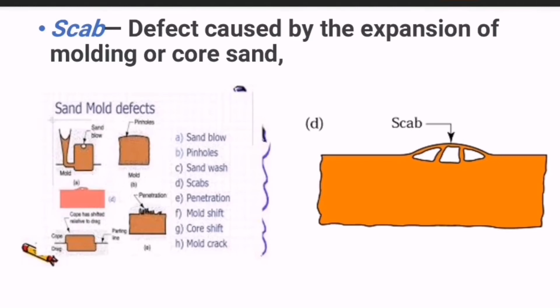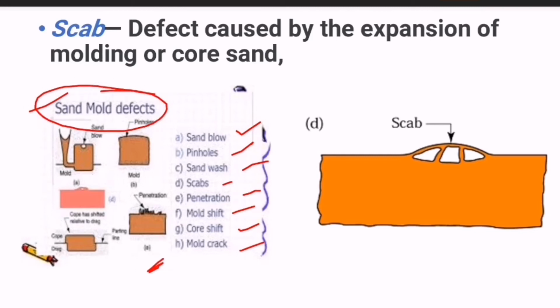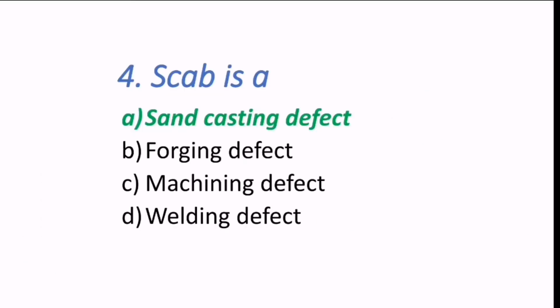Here we can see some of the sand mold defects: sand blow, pinholes, sand wash, scabs, penetration, mold shift, core shift and mold crack. So these are the sand mold defects. Hence scab is a sand mold defect. Hence the correct answer is A, that is sand casting defect. Scab is a sand casting defect.